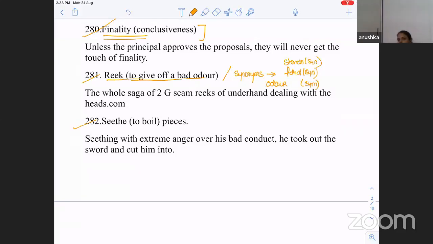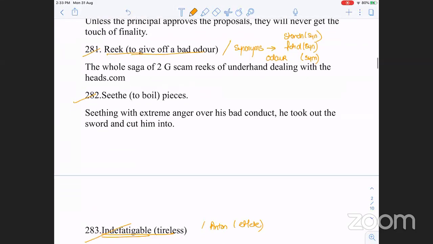Bad odor. Another word is fetid. Fetid, stench. These are the words for it. What are the words for it? Fetid and stench.